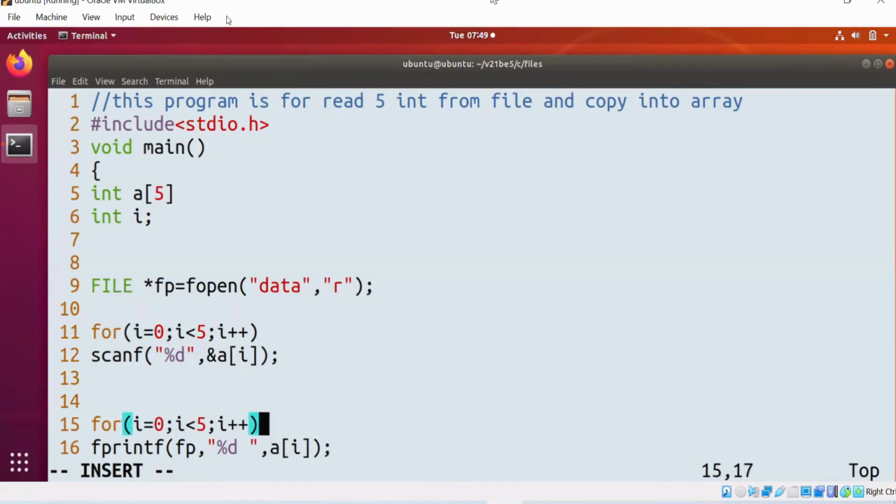Scanning the data from the keyboard. But do I need to scan the data from the keyboard or from the file? From the file. Very simple. Element by element, integer by integer, I am scanning from the file and putting into the array.